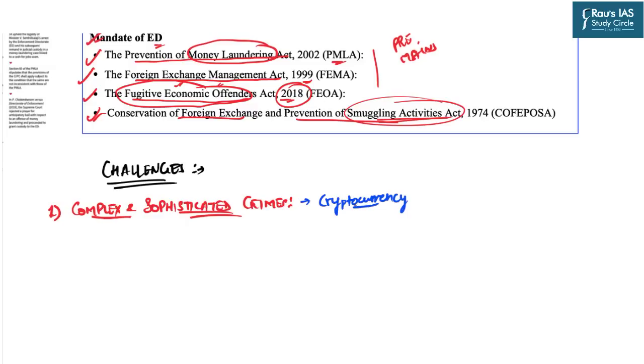So in the backdrop of rising such technologies, also for example the dark web, such technologies upgradation makes it very difficult for the Enforcement Directorate, or for that matter any institution, to deal with such highly sophisticated crimes.